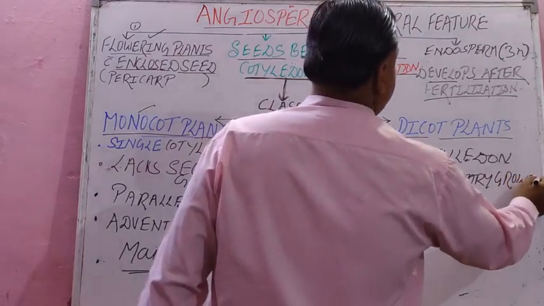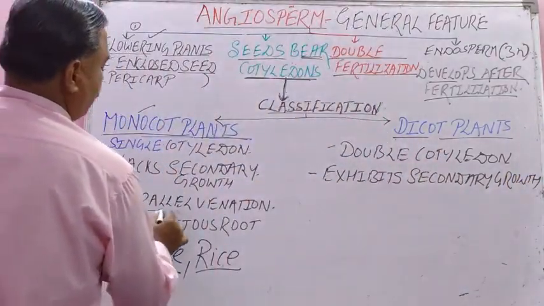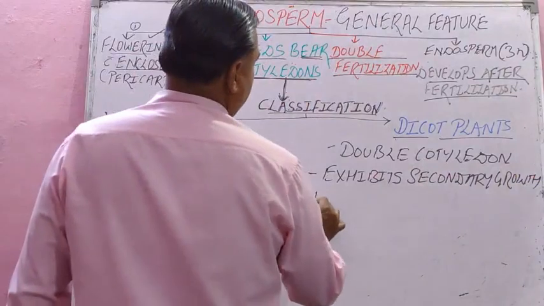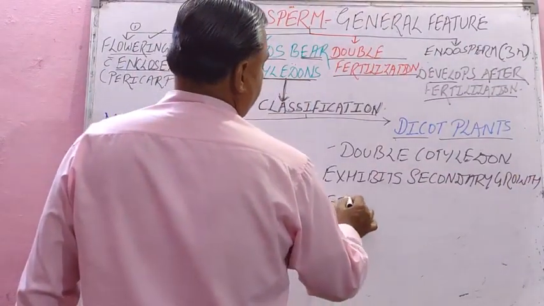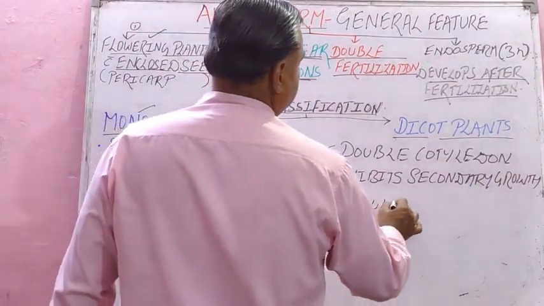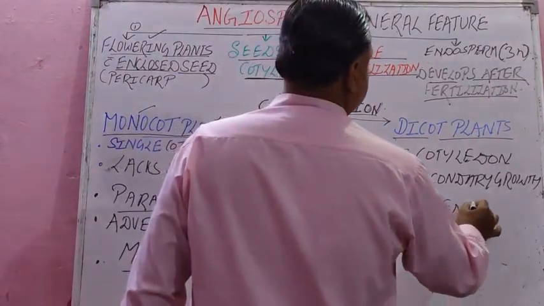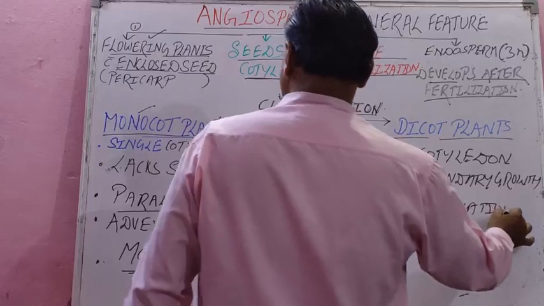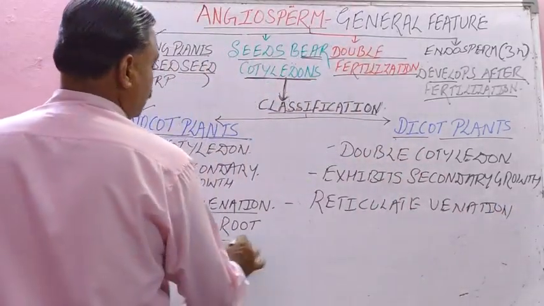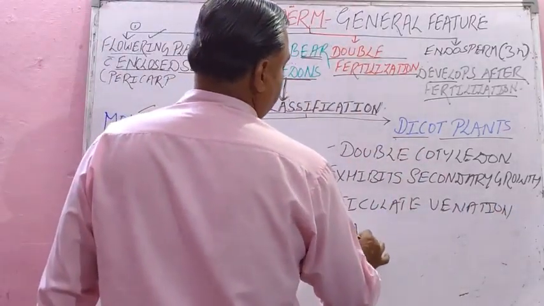Third parallel point. Student, what will be the third? Here parallel venation and here reticulate venation. Then here adventitious root and here tap root system.